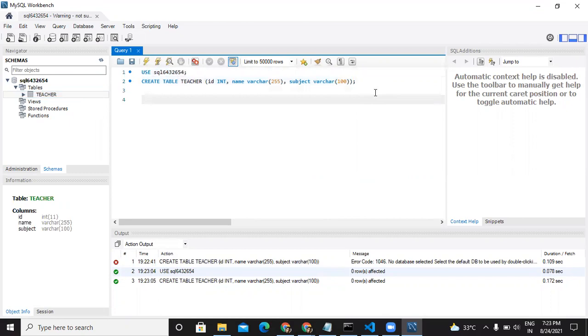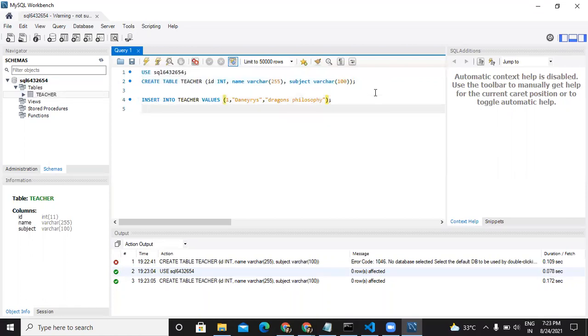So I'll also insert some data inside of it. I'll say insert into teacher values. The first teacher will have an ID of 1. We'll give it a name. Okay. And we'll give it a subject. So I can spell it also. Okay.